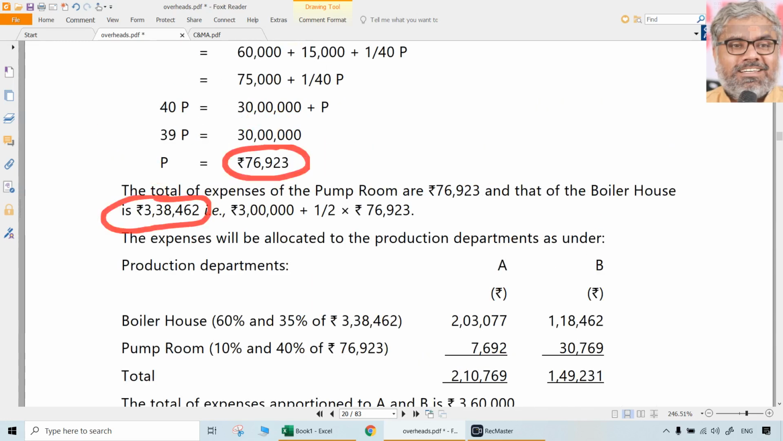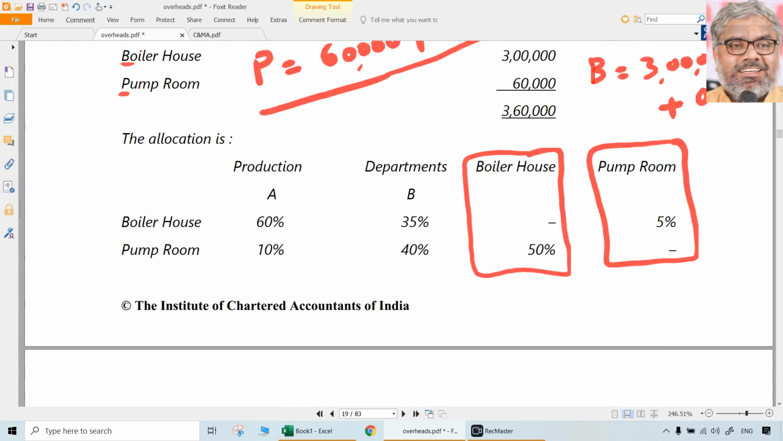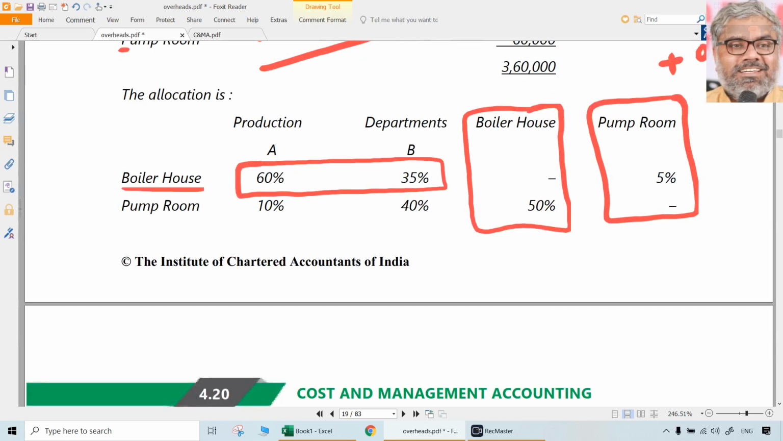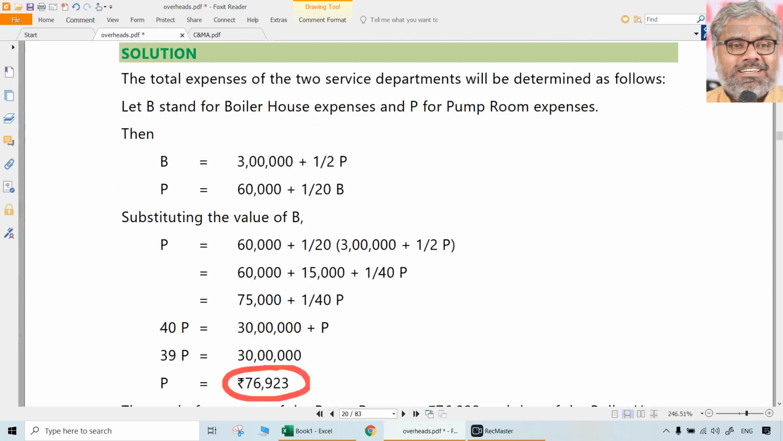Okay. Now what should we do with this? They have to be given to A and B. But the main point to note again: in what ratio do we have to do this? We should not take the ratios here. We should take the percentages, because whatever the B is, that is after adding the pump room's expenses also. So whatever the total B we got, that is after adding 5% of the pump room's expenses also, which should not be the case. So what should we take? Only 95% should be apportioned, not 100%. So 95% of the B has to be apportioned in what ratio? 60% and 35%.